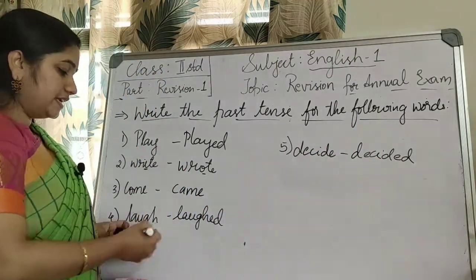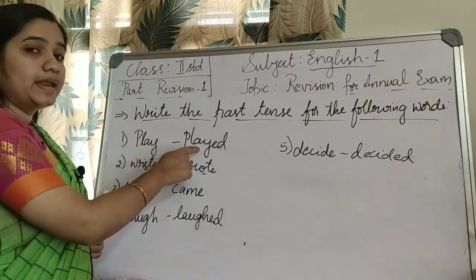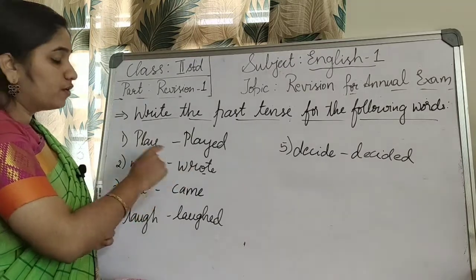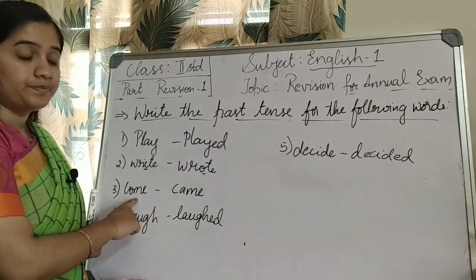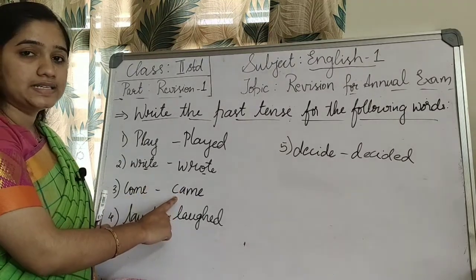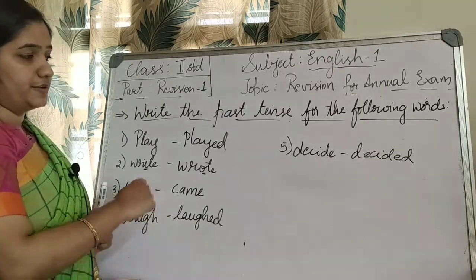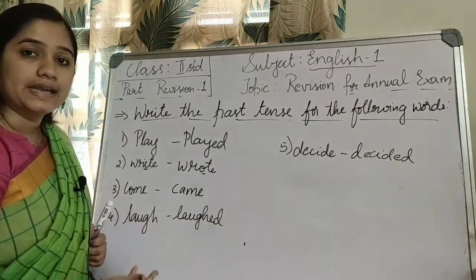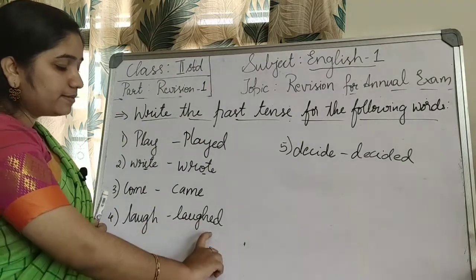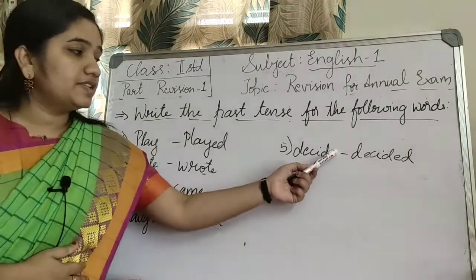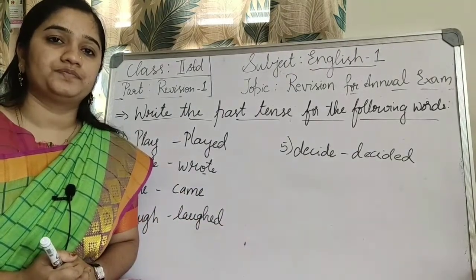Okay children, we'll see one more time. Play, played. Add ed at the end. Write, wrote. Only one letter is changed. Come, came. Here also one letter is changed. Laugh, laughed. Then decide, decided. Here also write the same spelling and add ed. Here leave this e and then add ed at the end. I hope you understood. Okay.